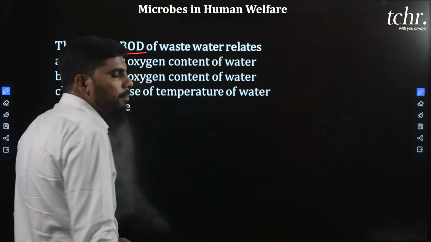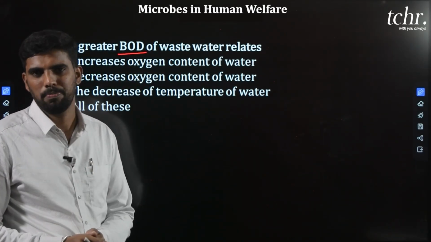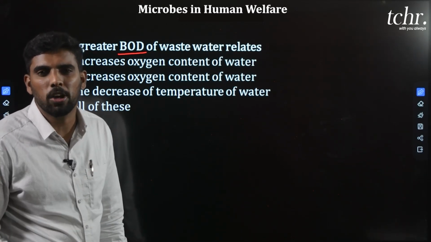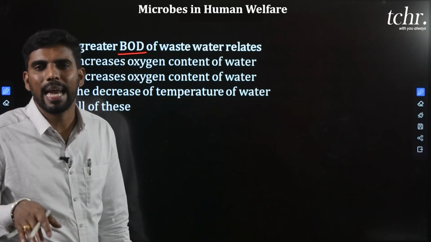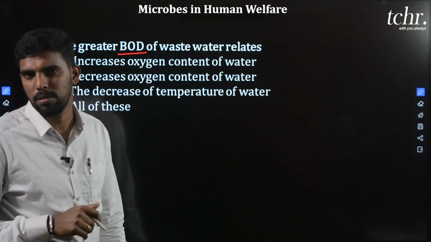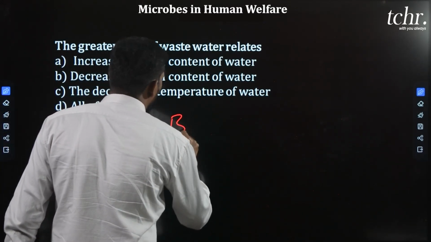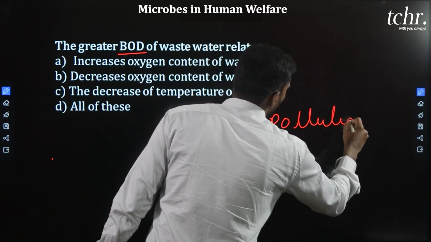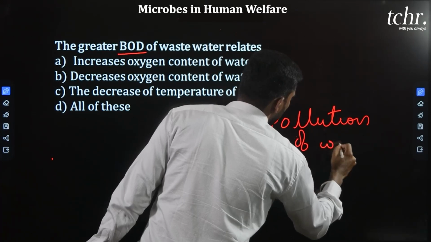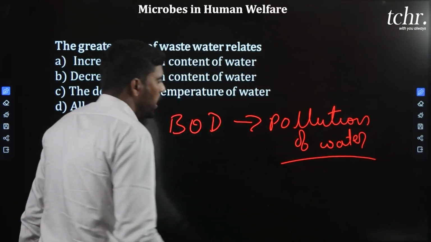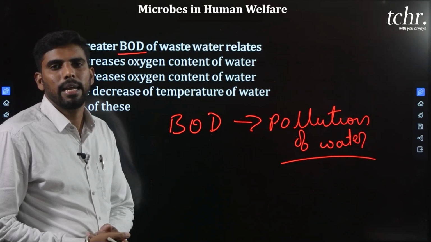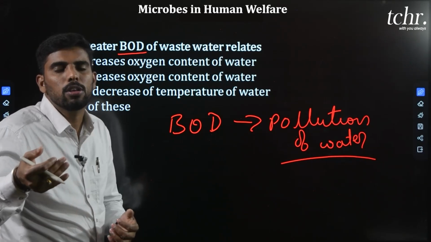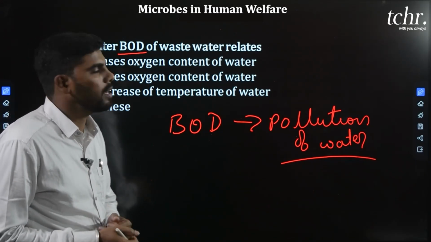BOD, biochemical oxygen demand. That means the amount of oxygen consumed by microbes for degrading the organic material in 1 liter of water. That BOD is directly related to the pollution of water. In a water body, if the BOD is high, pollution is also very high. If BOD is low, pollution is also very less. Okay, this is the BOD.